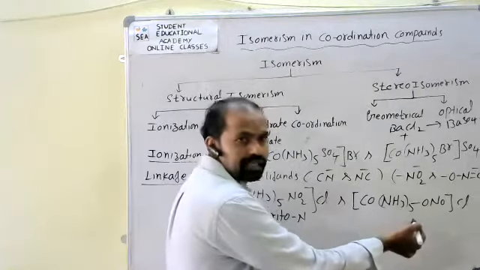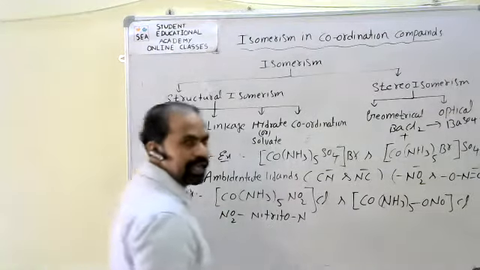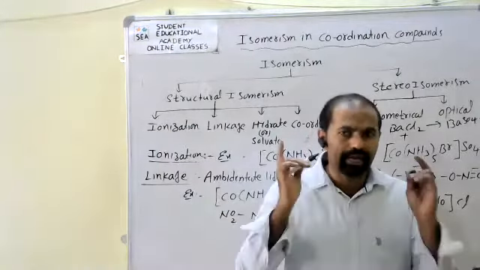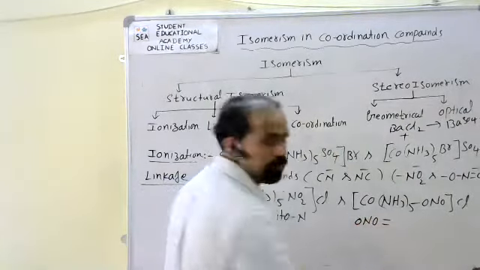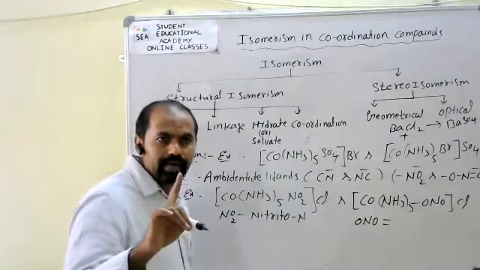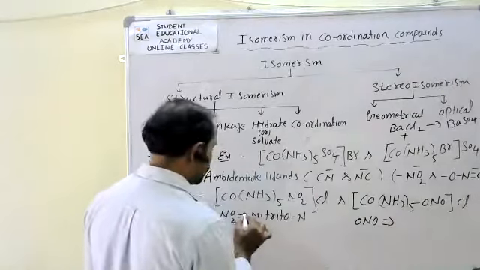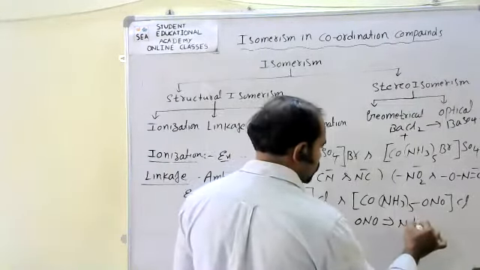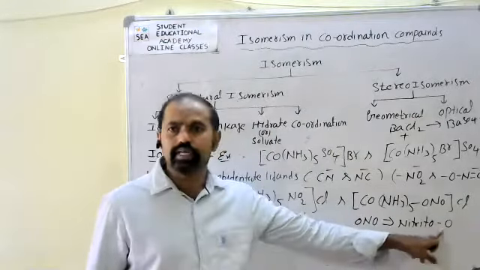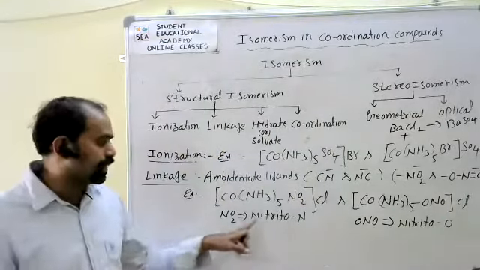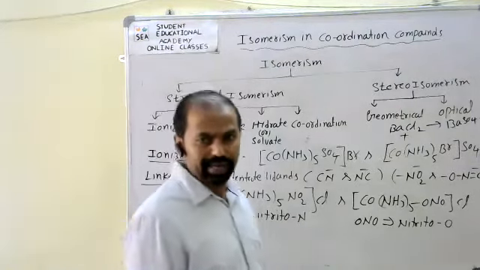In this case, NO2 is referred to as nitrito-N. And here, ONO is referred to as nitrito-O. What is the meaning of that? In this case, the oxygen is the donor atom, but here the nitrogen is the donor atom. But the ligand name is the nitro ligand.